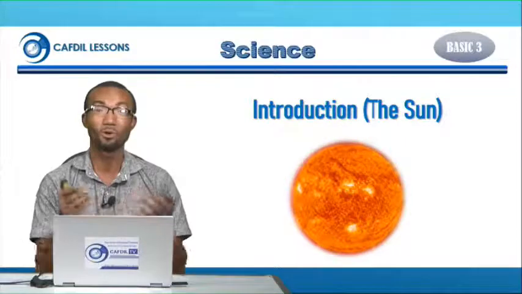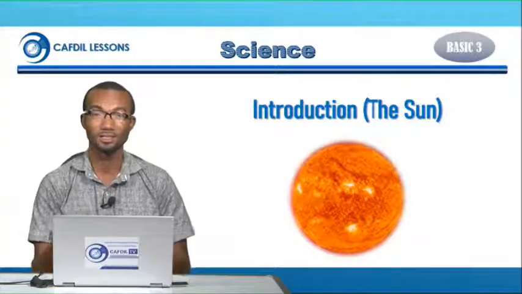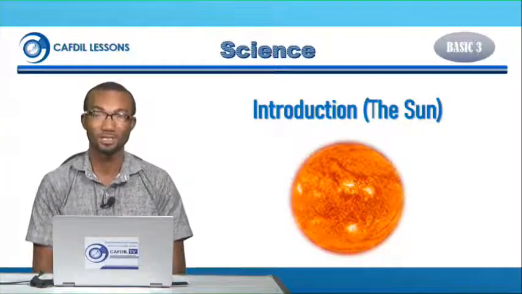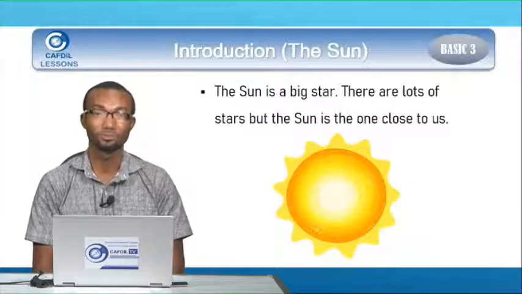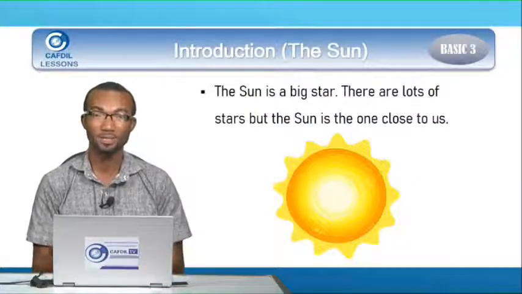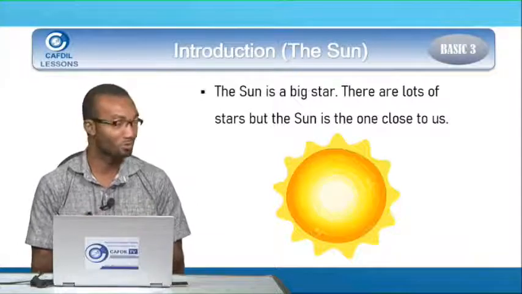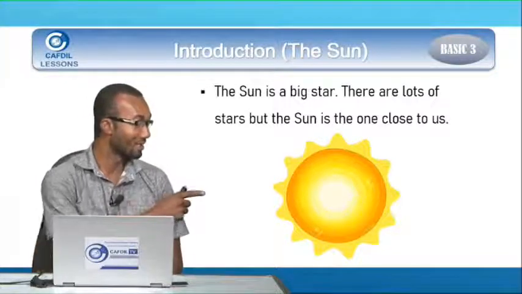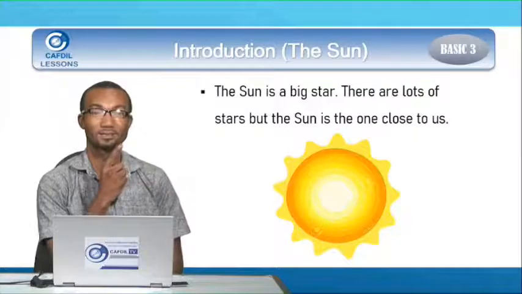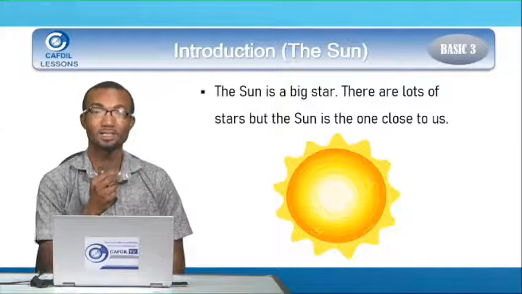Introduction to the sun. You always see the sun. Kate, let's learn 1 or 2 things about the sun. 1. The sun is a big star. Kate, there are lots of stars, but the sun is the one close to us. So you always see the sun in the skies. And the sun is a big star.